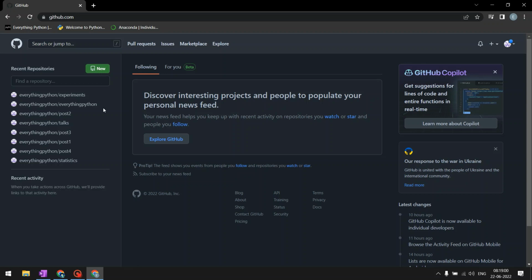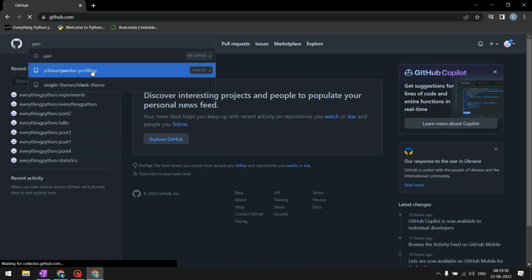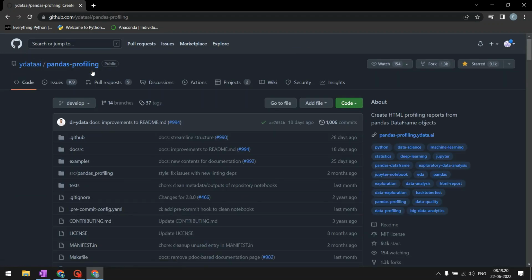So right now I've opened up GitHub, and this is the repository, the account for Everything Python. We're going to look up a library that I am very fond of, and something that I've already made a video on, pandas profiling. Pandas profiling is a library that has been used a lot in the data science world. And if you would like to see a video of its installation, I'll put a link to it in the description.